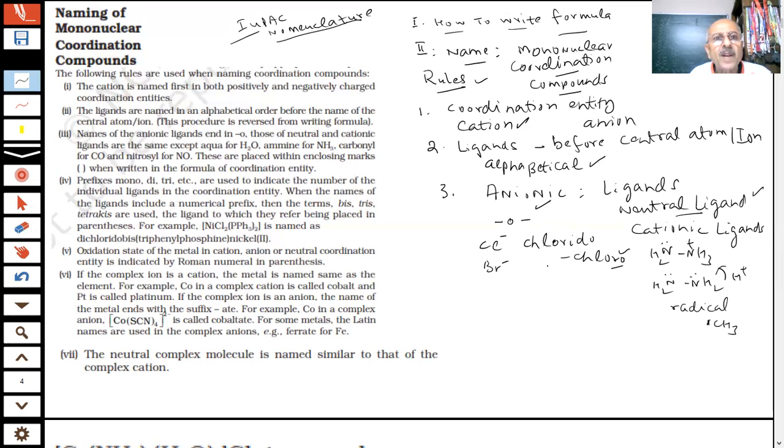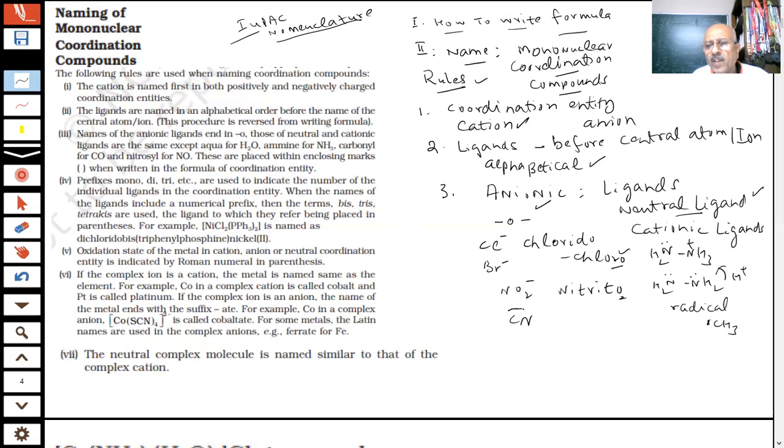Bromido, like this, the negative ligands have to end in O. NO2 minus is nitrito, like this. O comes at the end.